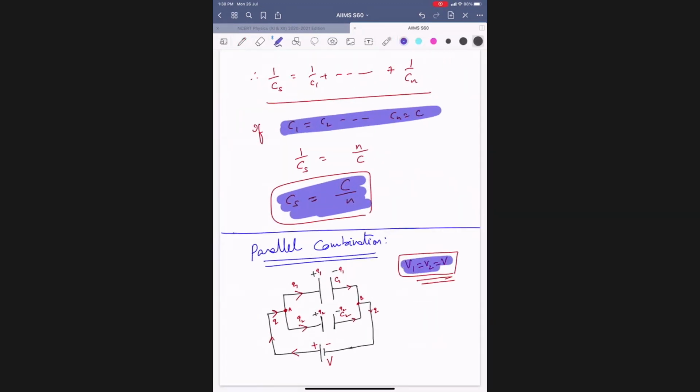But if you observe, what remains constant? The potential difference remains constant. So V is the same across C1 and C2. Q equal to CV. As potential difference is constant, Q is proportional to C. So more is the capacity, more is the charge.